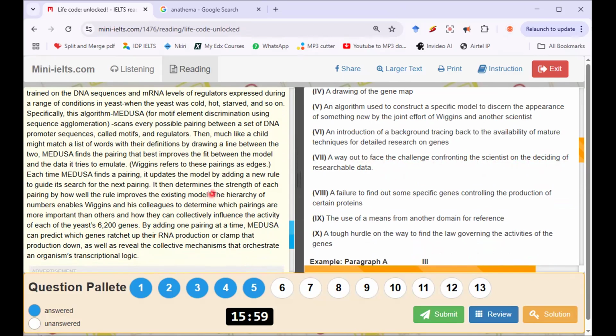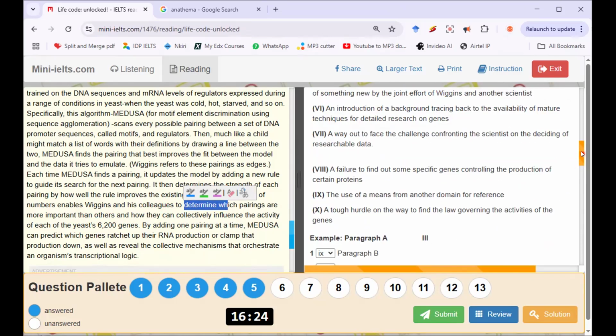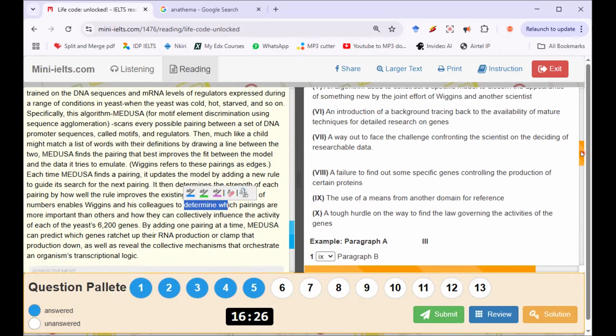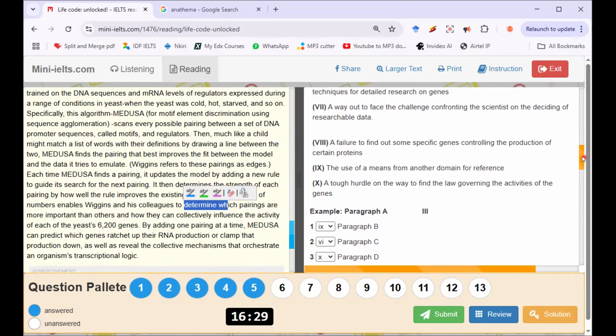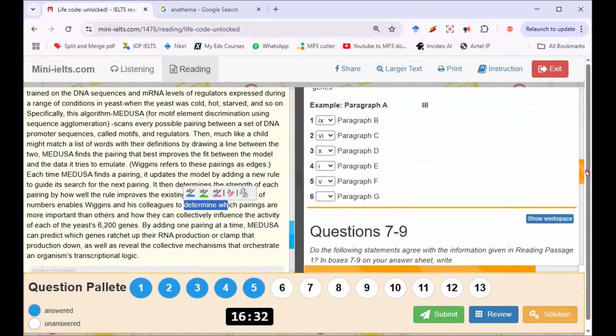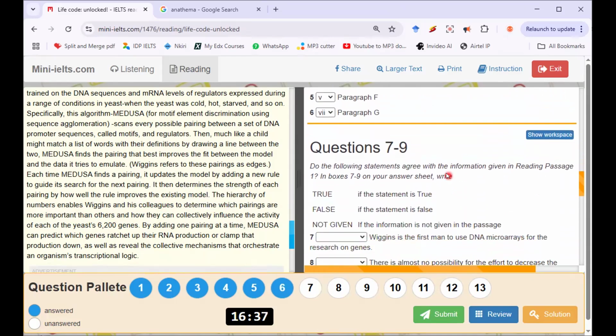Let me look at this thing here. The hierarchy of numbers enables Wiggins and his colleagues to determine which pairings are more important than the others. This thing says deciding of researchable data. I think I will match this paragraph G to statement number 7. I'm really not sure, but I'll just pick number 7 for it. So let's go to the next set of questions.